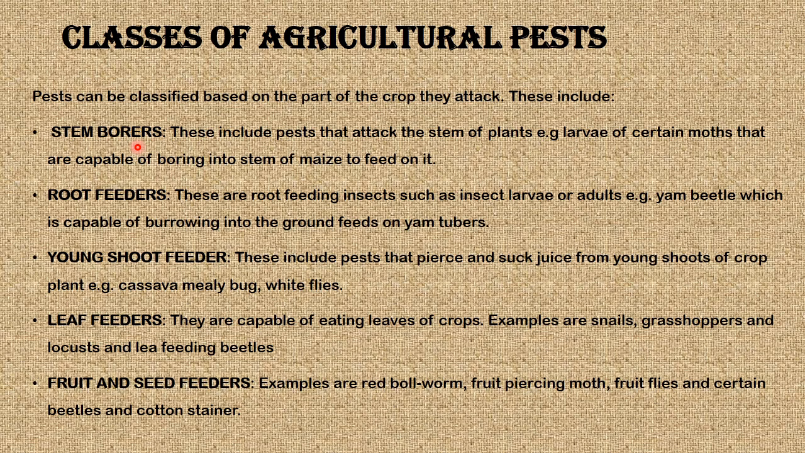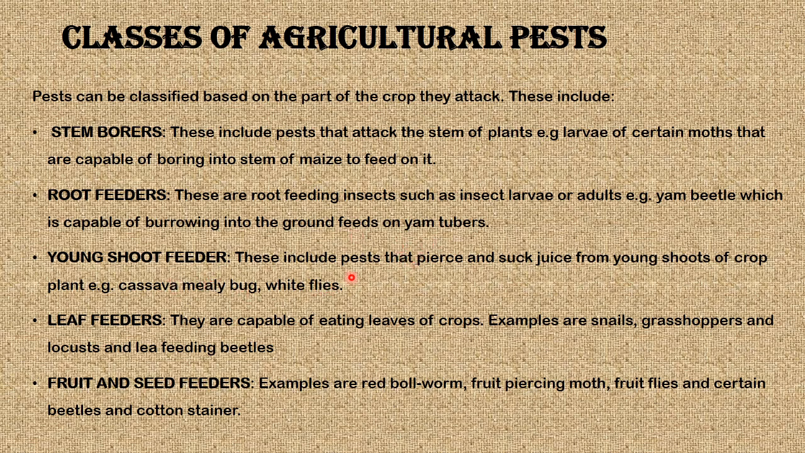Now moving along, we'll be looking at the various classes of agricultural pests. Pests can be classified based on the part of the crop they attack, and these include stem borers, root feeders, young shoot feeders, leaf feeders, fruit and seed feeders. Now, looking at them one after the other, stem borers include pests that attack the stem of plants. Examples are larvae of certain moths that are capable of boring into the stem of maize to feed on it. Root feeders. These are root-feeding insects such as insect larvae or adults. Examples are yam beetles, which are capable of burrowing into the ground to feed on yam tubers.